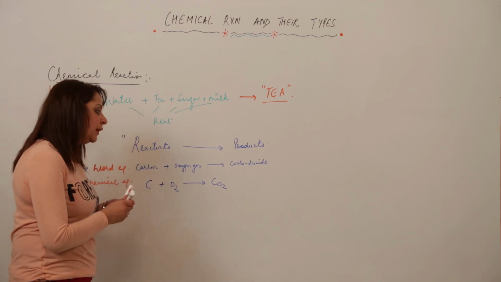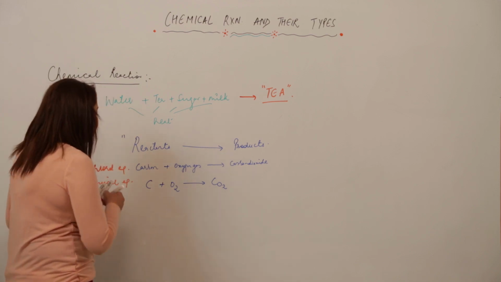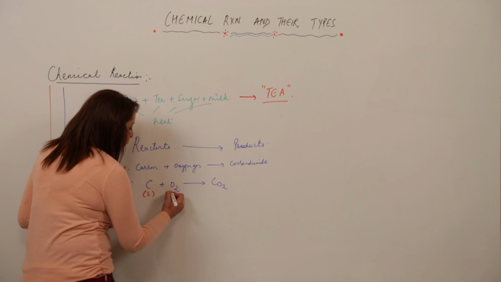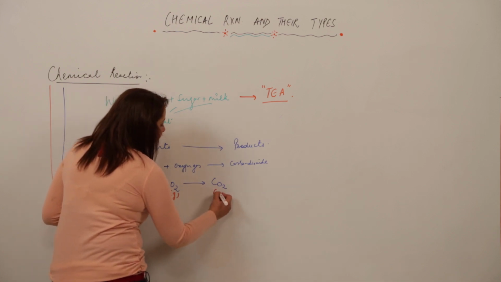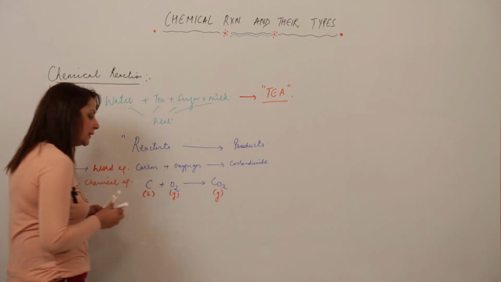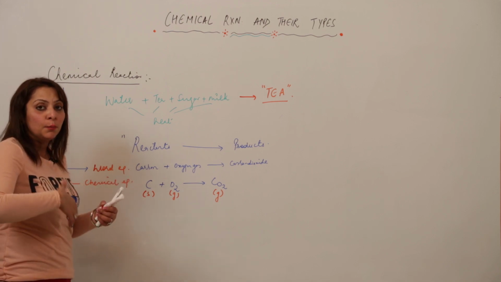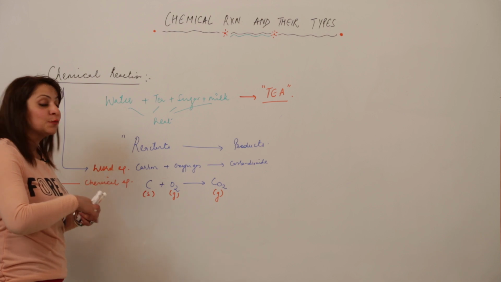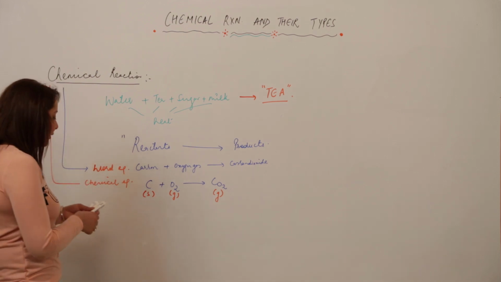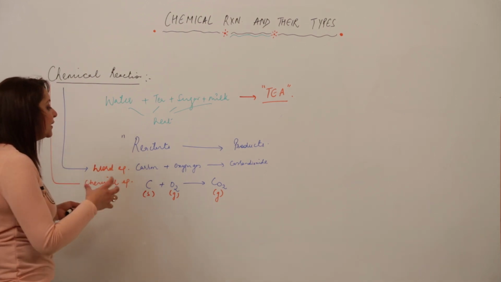So to make it more informative, I am writing the states. See, carbon occurs in solid form, oxygen occurs in gaseous form, and carbon dioxide is again in a gaseous state. So by writing this, the reaction has become more informative. So you can make it more informative.